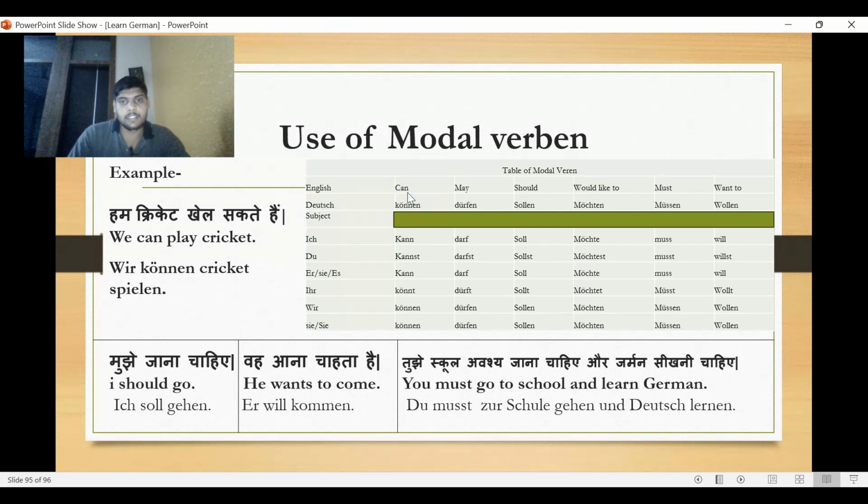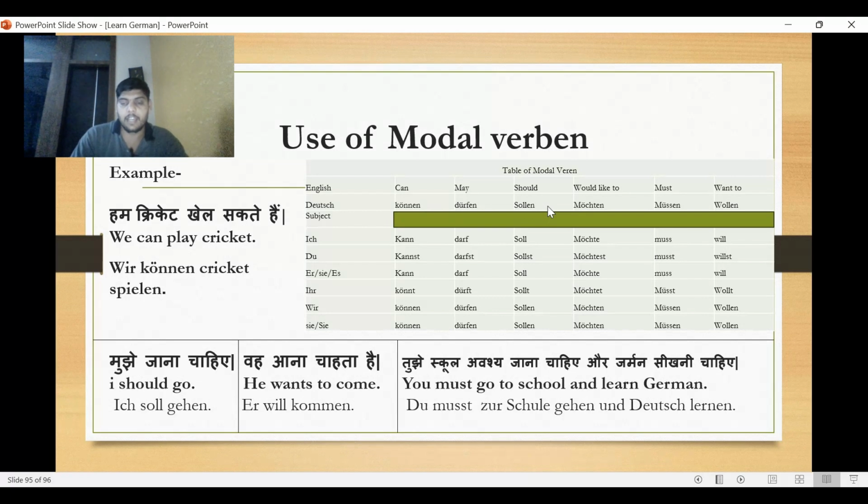Can, it means सकता है, सकती है, सकते हैं. In Deutsch, can is können. May, dürfen. Should, sollen. Would like to, möchten. Must, müssen. Want to, wollen. Okay, so these are the infinitive forms of the modal verbs.